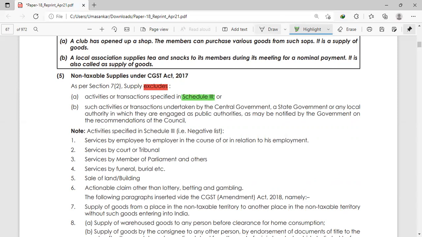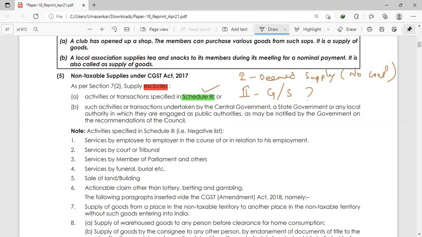Okay. Can you recall what is schedule 1? What is schedule 2? Schedule 1 is deemed supply. Okay. Means no consideration is there. And schedule 2 is where we decide whether it is goods or services, when we have 5 to 6 paras over there. Just now we have read that, schedule 2. Now we are going to read schedule 3.